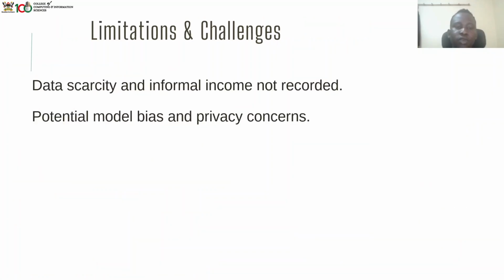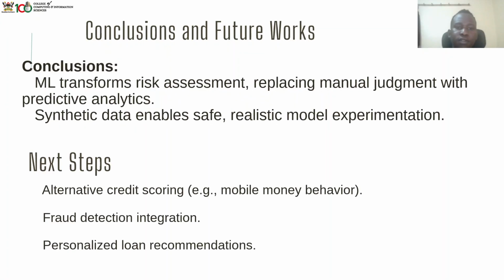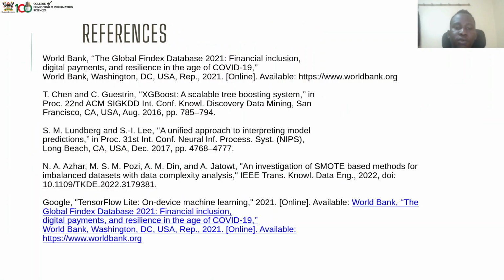So our limitations were data scarcity and informal income not being recorded, then potential bias and privacy concerns. Our conclusions are that ML transforms risk assessment, replacing manual judgment with predictive analytics. Synthetic data enables safe, realistic model experimentation. So our next steps will be alternative credit scoring like mobile money behavior, fraud detection integration, and personalized loan recommendations.